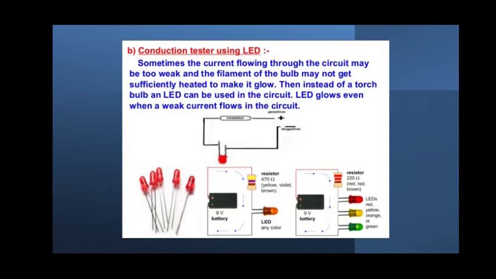bulb. At the end of this video, there is one activity. In that activity also, instead of a normal bulb, you can use the LED bulb.